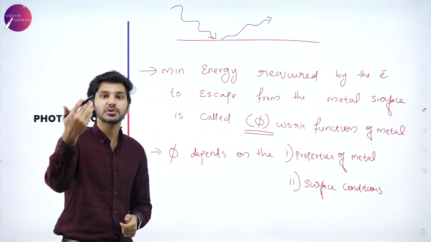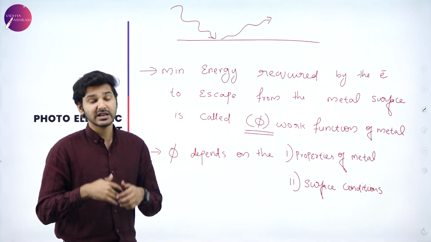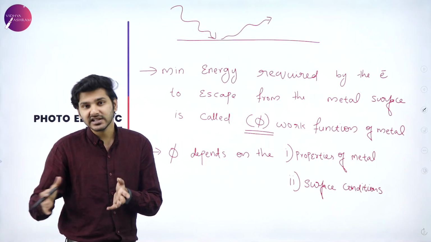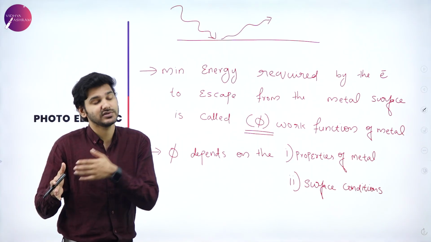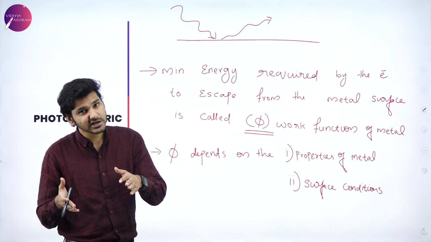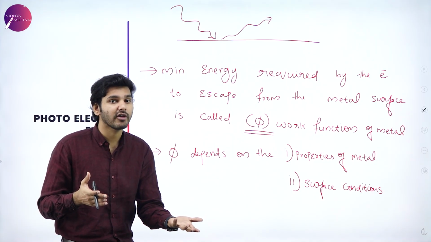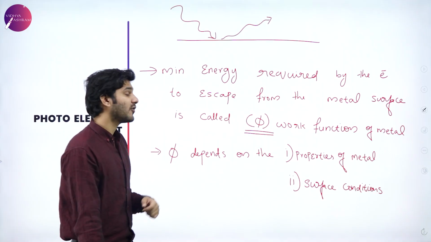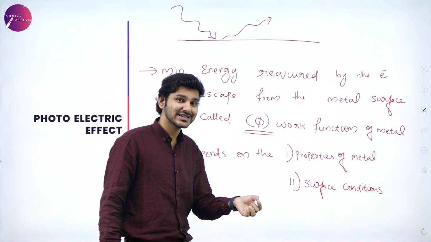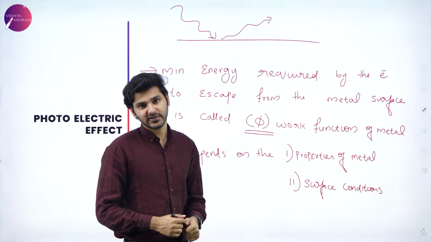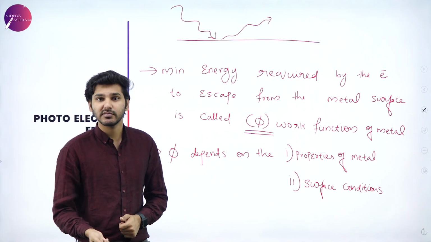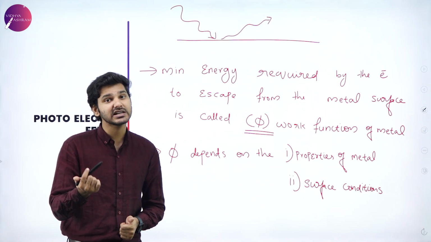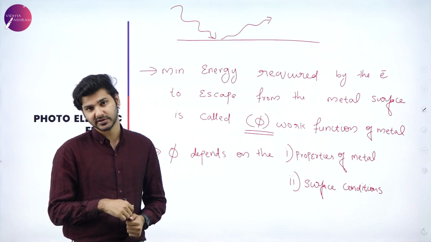Are you using sodium? Are you using gold? Depending on the various types of materials you are using, the work function for that particular metal actually varies. It might be easier or it might be harder depending on the metal you are using. And one thing that also affects this is the surface conditions of the metal. If there are impurities present on the surface, it might be harder. Maybe it is easier. We cannot say until we are sure of what the impurities present are.